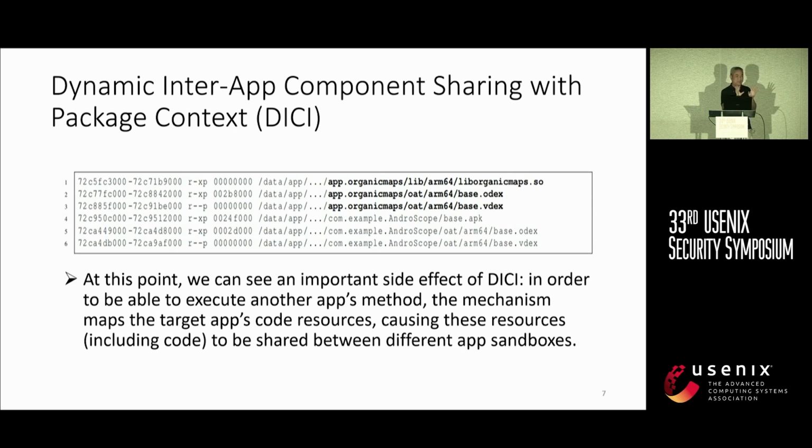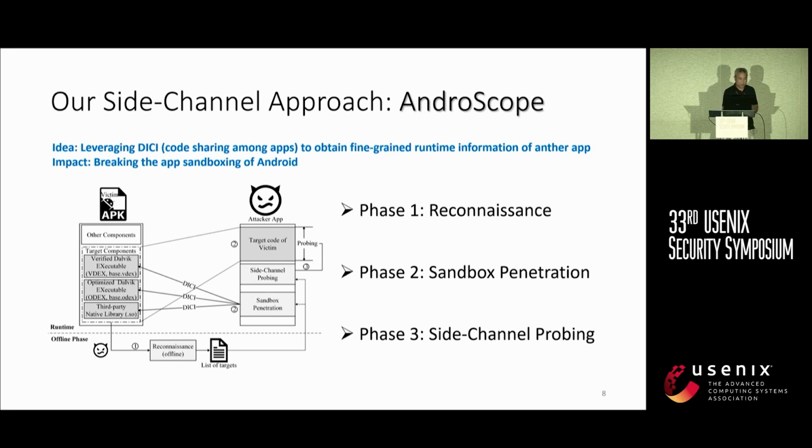Right, so with this explanation, I hope the main idea of this project is kind of clear. We are trying to leverage this particular mechanism called DICI, Dynamic Inter-App Component Sharing, for the purpose of doing CPU cache side channel attack. Right, so this is our idea. How do we leverage this mechanism to obtain very fine-grained runtime information of another app? And the idea is very simple, right?